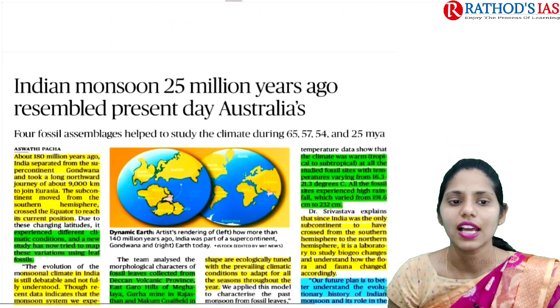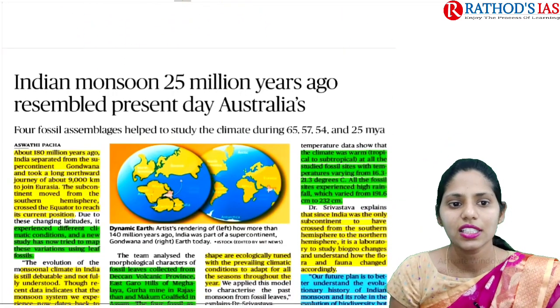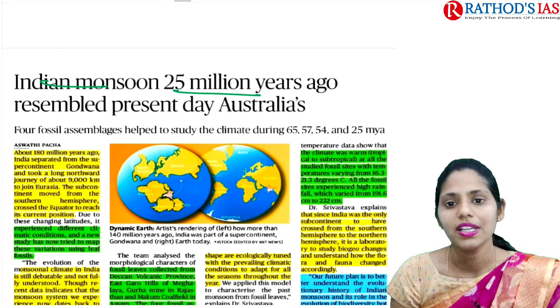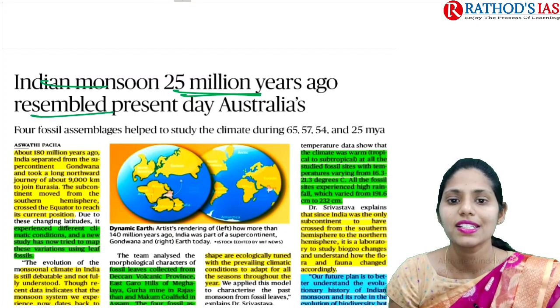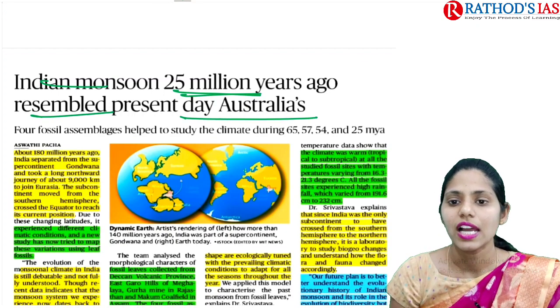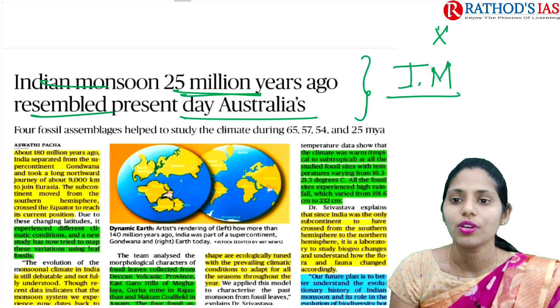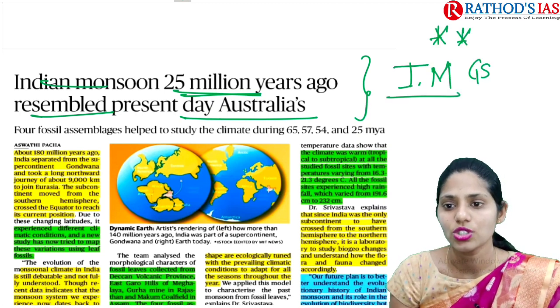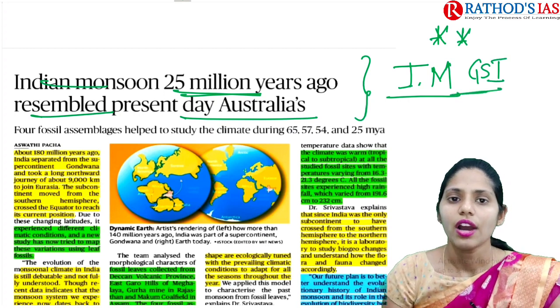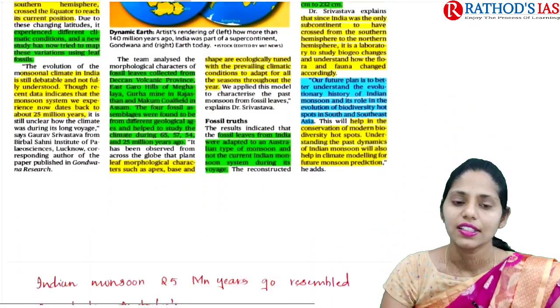And now let us see the next article. The title says, Indian monsoon 25 million years ago resembled present day Australia. This article is mainly talking about Indian monsoons. This is one important topic under GS1 geography. Now let us try to understand this article in great detail.